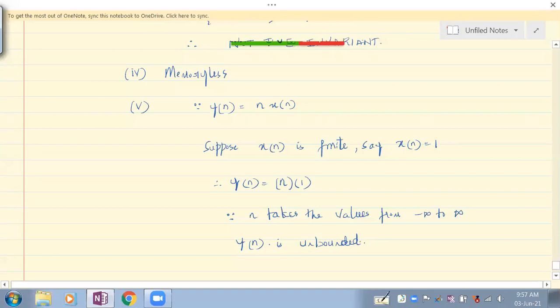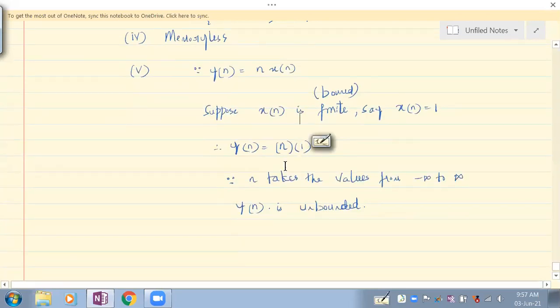Okay. So that means, suppose x of n is finite. If we take a finite value of x of n, that is bounded. If we take a bounded value of x of n, what is going to happen? The output is unbounded.